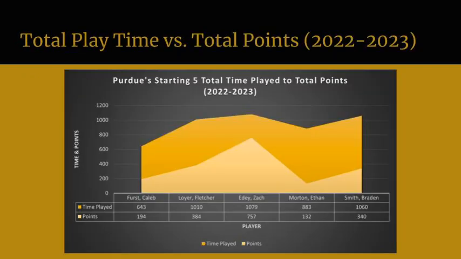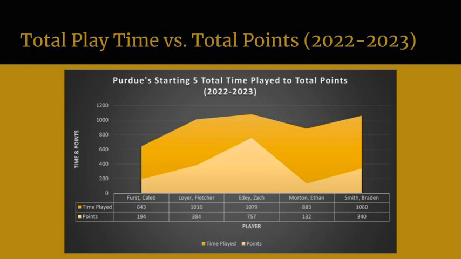For my visualization, I chose to look at total playtime versus total points from the 2022 to 2023 season. I chose Purdue's starting five lineup, and for the starting five lineup, as there are multiple players who will start different games, I chose the five players who started the most often, which ended up being Caleb Furst, Fletcher Loyer, Zach Edey, Ethan Morton, and Braden Smith.